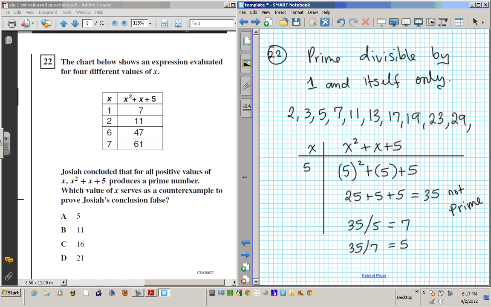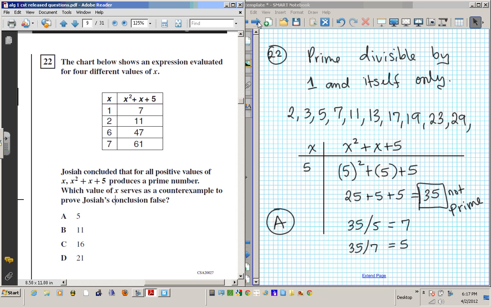So since we have an x value that produces a non-prime output, that means that Josiah's conclusion is false based on input A. Input A is x equals 5, because when I plugged it in, I did not get a prime number. Had I got something like 31, which is prime, then I would have to go to B and check to see if it's prime. The one that gives me a non-prime is the answer. All right? Okay.